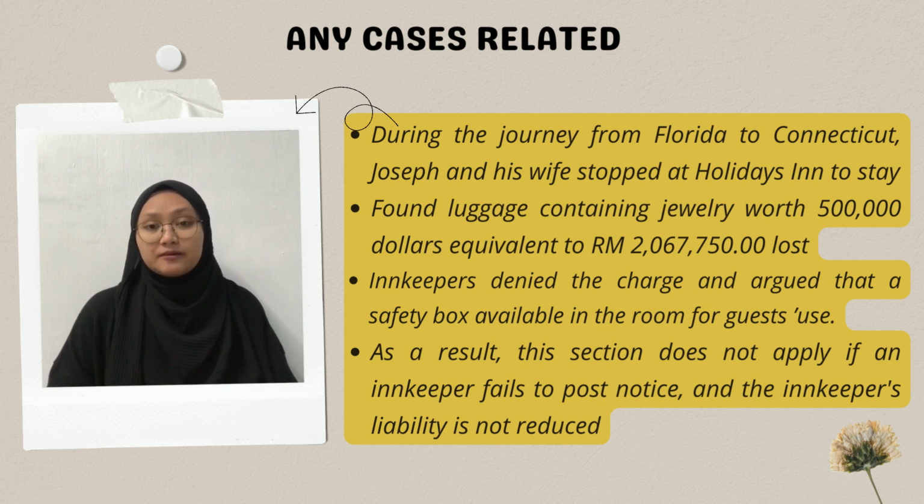When they came back to the hotel, they found out that the luggage that contained jewelry was lost, and Joseph accused and sued the innkeeper of negligence. The innkeeper denied the charge and argued that there is a safety box available in the guest room, but Joseph denied that there was a safety box inside the room. If there were a safety box, of course he would put his valuable items inside the box.